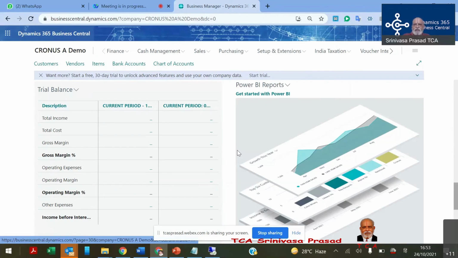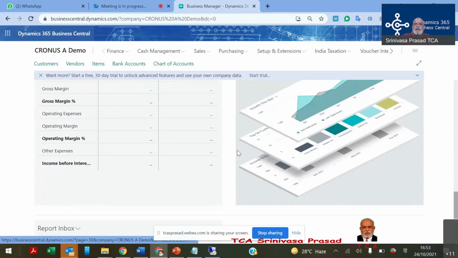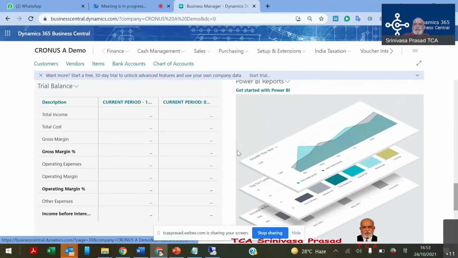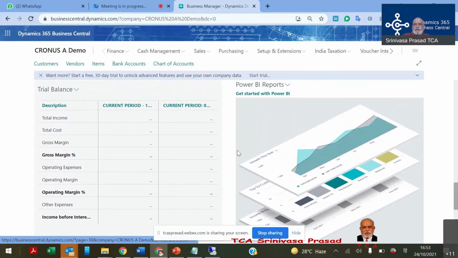And with your permission, I will share your contact details also when I send this email to the participants. Yeah, please. I'll share your WhatsApp number, your mail ID, and your company's URL along with all these things. Yeah, it's 4:55. We'll close maybe in 5 minutes. I think that should be all right for most of the participants.